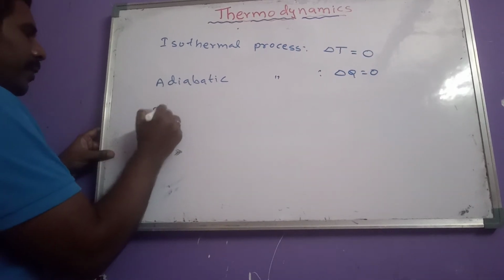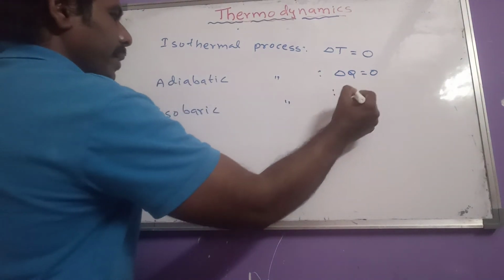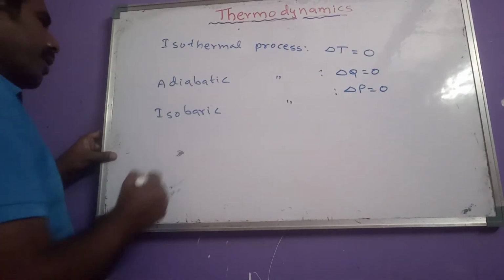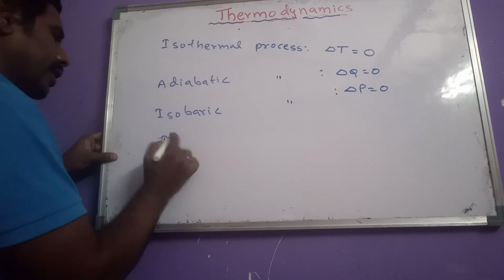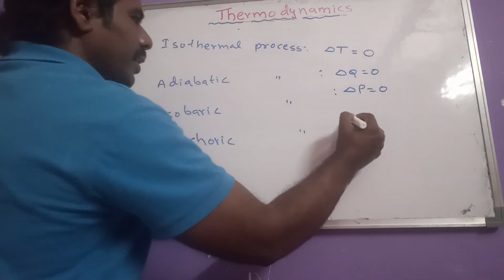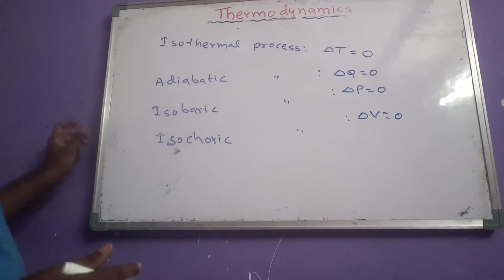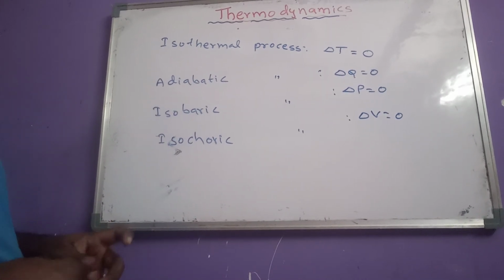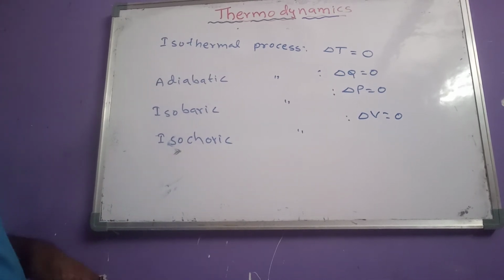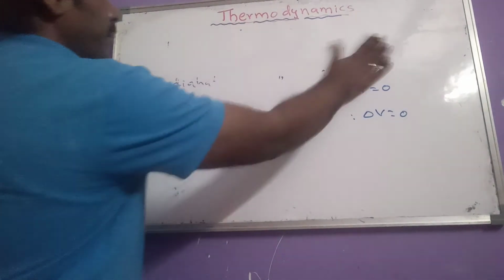And after that, the isobaric process. Isobaric process means delta P equals 0, pressure change is 0. And the isochoric process. Isochoric process means delta V equals 0. That means change in volume is 0. So these four processes we have to remember here: isothermal, adiabatic, isobaric and isochoric. These are the processes we have to remember in thermodynamics topics.